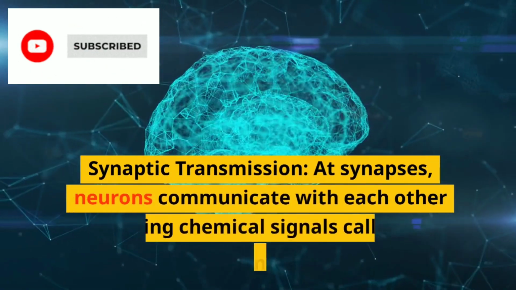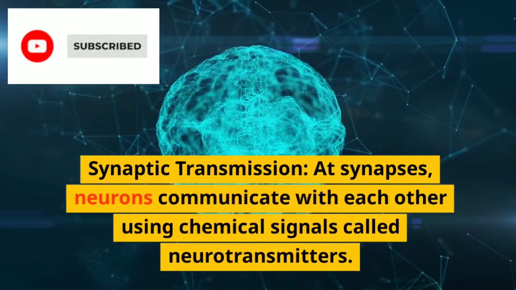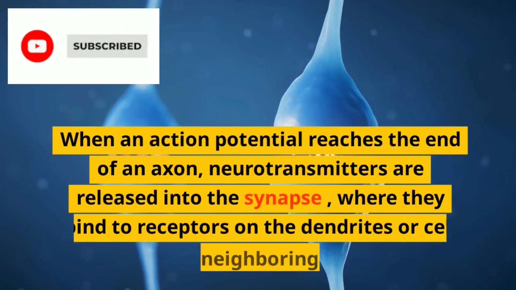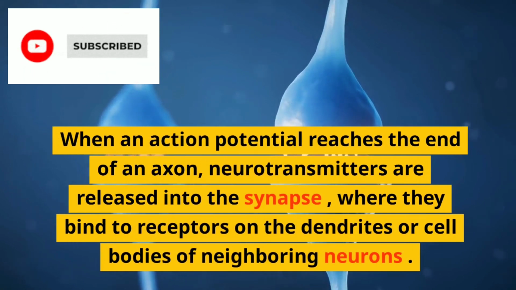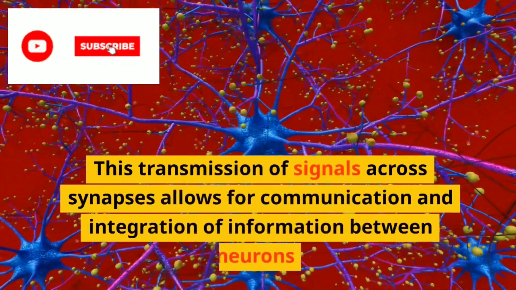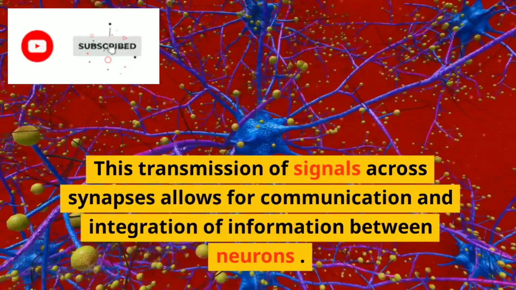Synaptic transmission. At synapses, neurons communicate with each other using chemical signals called neurotransmitters. When an action potential reaches the end of an axon, neurotransmitters are released into the synapse, where they bind to receptors on the dendrites or cell bodies of neighboring neurons. This transmission of signals across synapses allows for communication and integration of information between neurons.